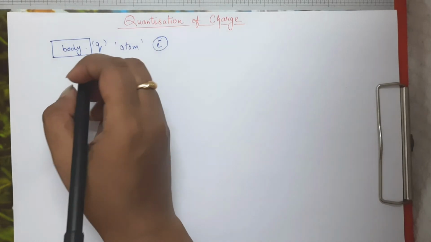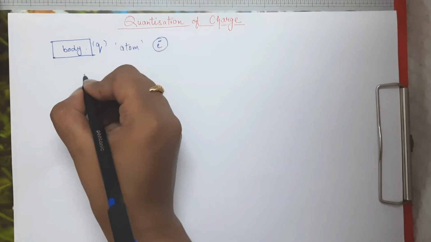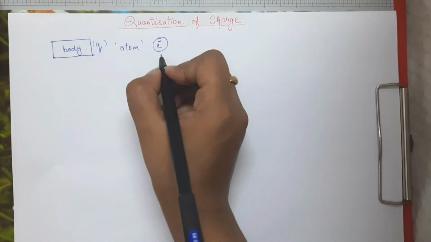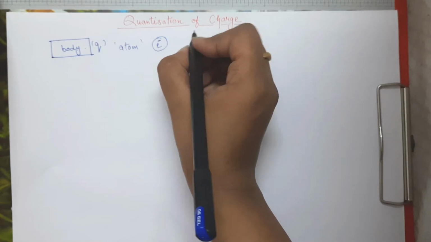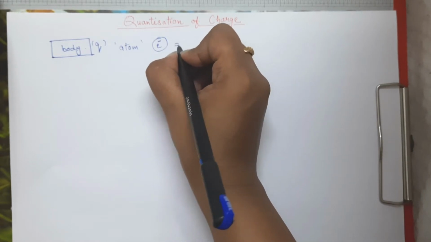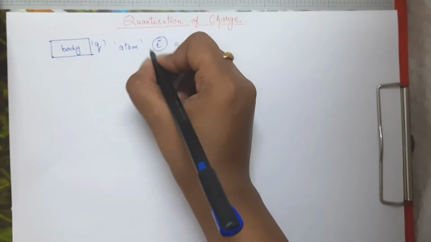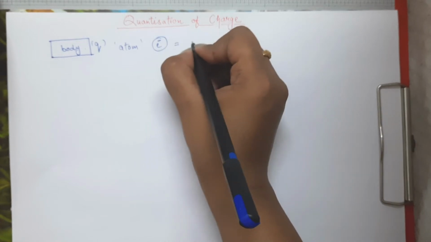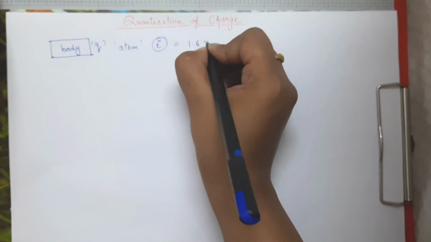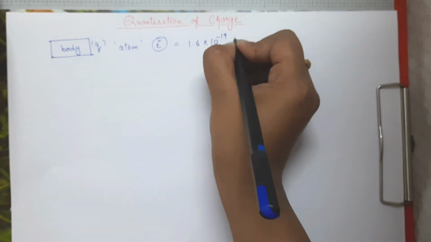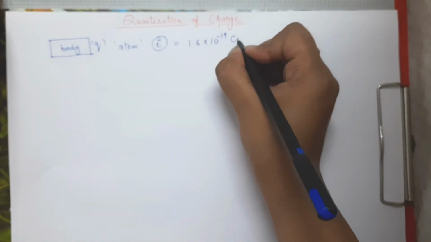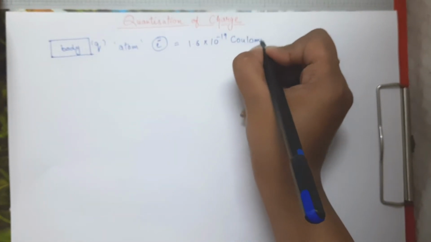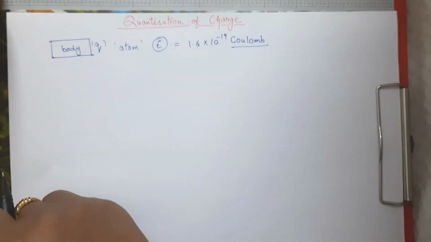So first of all, suppose we have an electron, right? This electron is going to carry a minimum value of charge. So this electron carries the value of charge equal to 1.6 into 10 raised to power minus 19 coulomb, okay. Coulomb is the unit of charge.